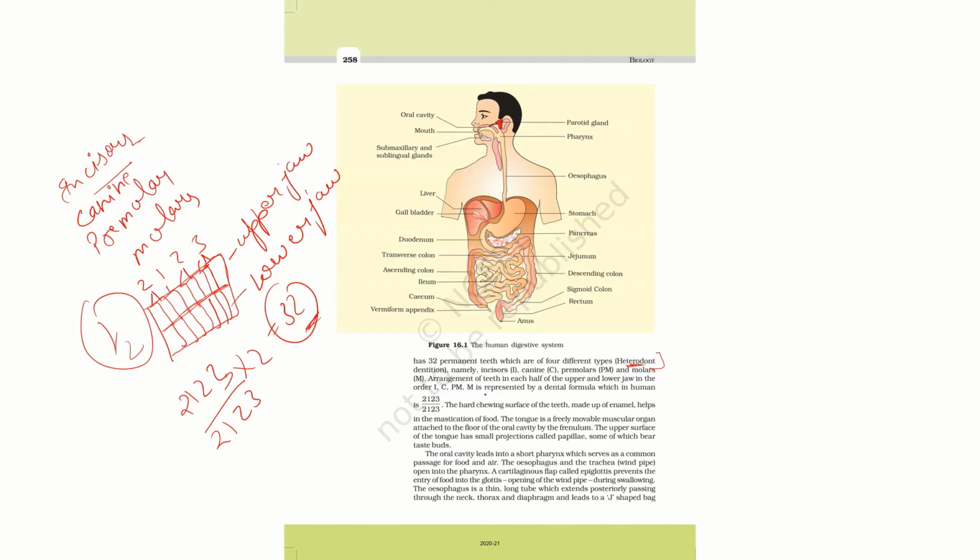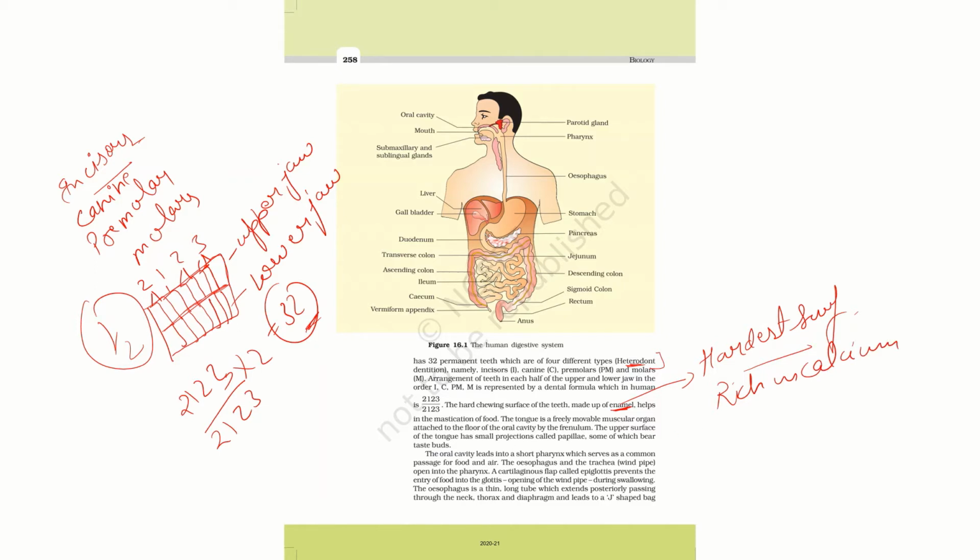Now the hard chewing surface of the teeth is made up of enamel. Enamel is a very hard surface, actually the hardest surface of the body, where the mastication will take place, and it is very rich in calcium. It helps in mastication of food.